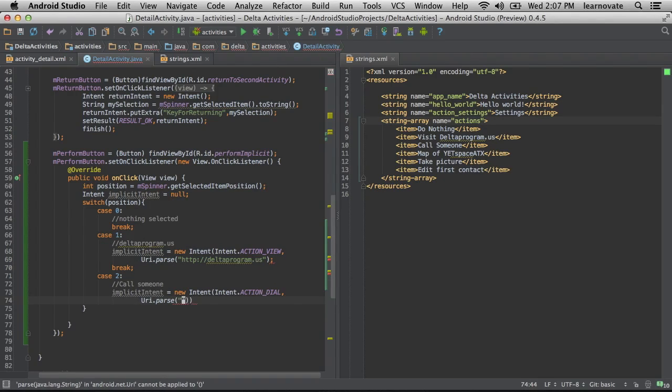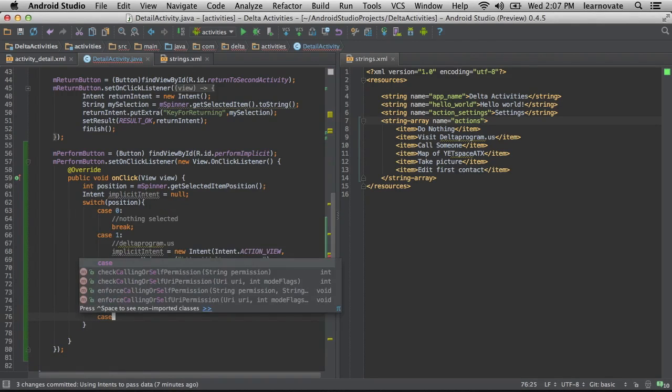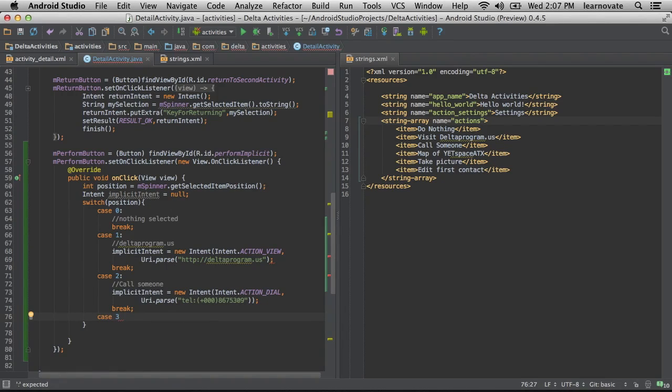I'm just noticing that implicit intent is remaining gray, and we also have a red underline semicolon on line 69. And you're leaving these things as is, because I just want to go over the different kinds of implicit intents first, and then we're going to use it. This is just selecting what we're going to do. So here, instead of HTTP, we have tel, as in a telephone number.